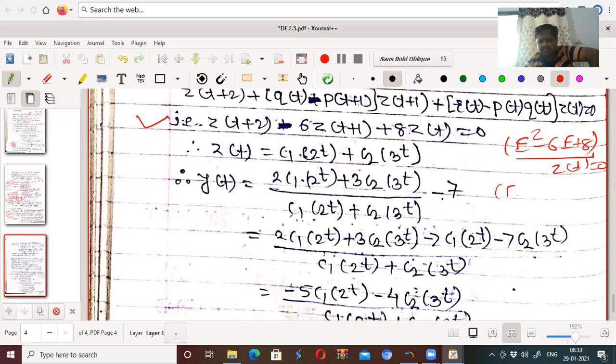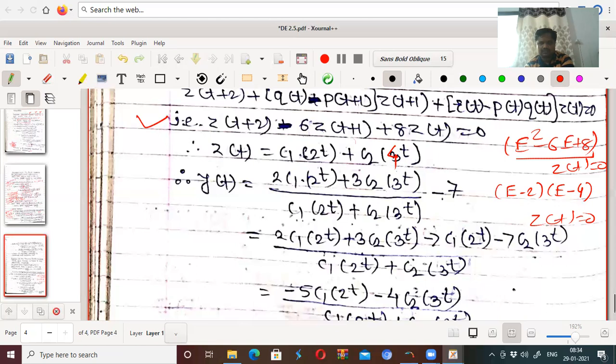So (E minus 2) into (E minus 4) operating on z(t) equal to 0. 4 and 2 are 6, 4 twos are 8. Again here we have made a mistake. Actually this should be 2 to the power t and 4 to the power t, because 2 and 4 are the two roots there.